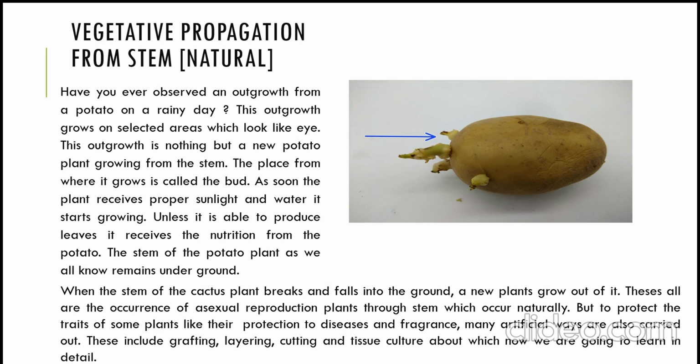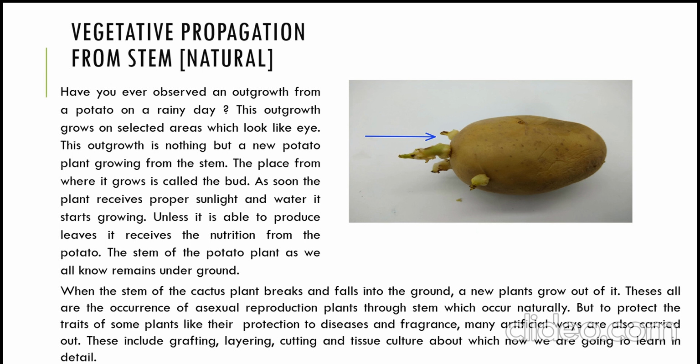Let me ask you a question. Have you seen an outgrowth from some selective parts of a potato on a rainy day, like the one which is pointed by the blue arrow? This is a very common sight. This outgrowth grows on selected areas like the eyes of the potato. This outgrowth is nothing but a new potato plant which is growing from a bud. This bud is actually nothing but a node of a plant.